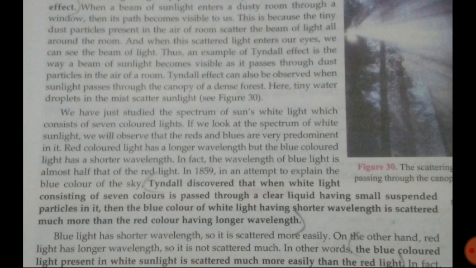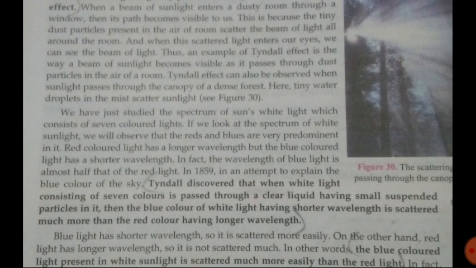If we have a suspended solution, when light passes through that kind of solution, the blue color of white light, having a shorter wavelength, is scattered much more than the red color, having a longer wavelength. From this we can see that the scattering of light depends on one factor, and that is wavelength.